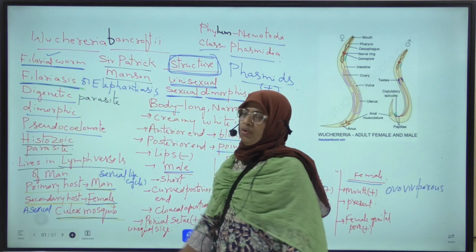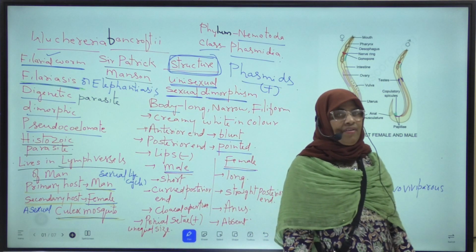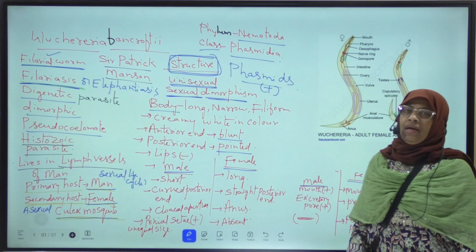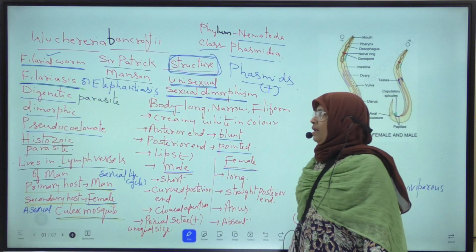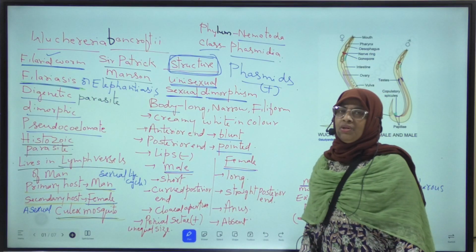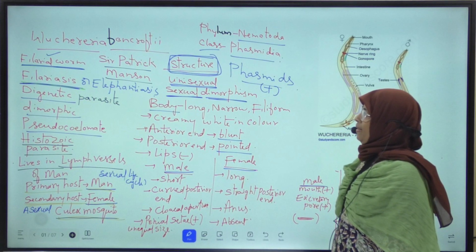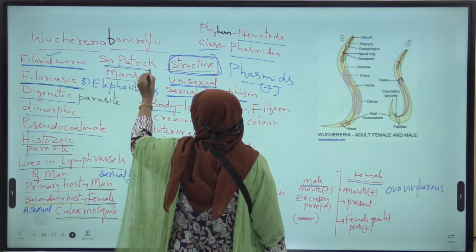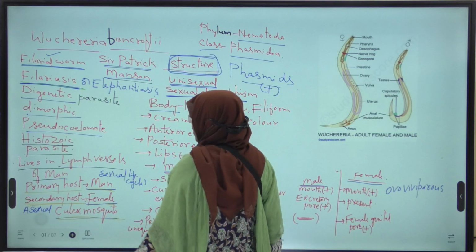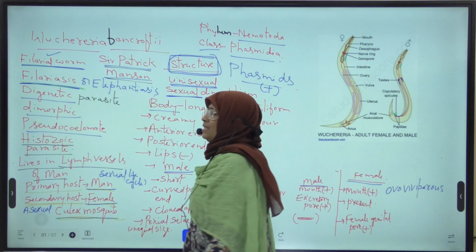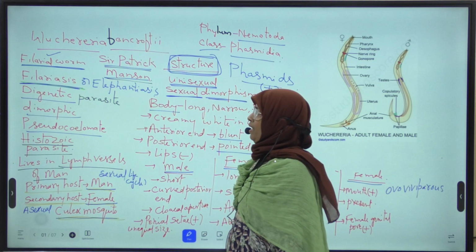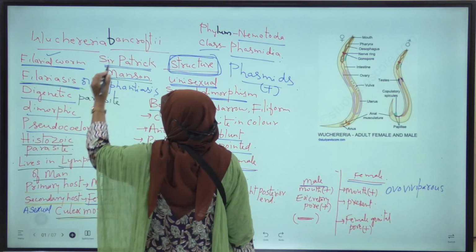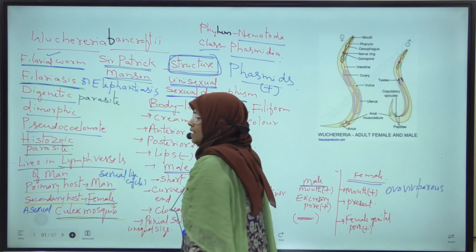Sir Patrick Manson identified the female Culex mosquito as the secondary host for Wuchereria bancrofti. Who identified the female Culex mosquito as the secondary host? Sir Patrick Manson. Next, Wuchereria bancrofti lives in the lymphatic vessels of man.